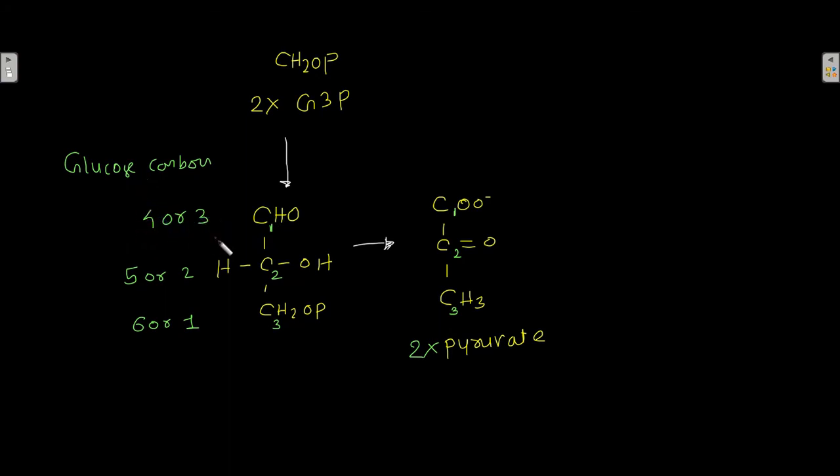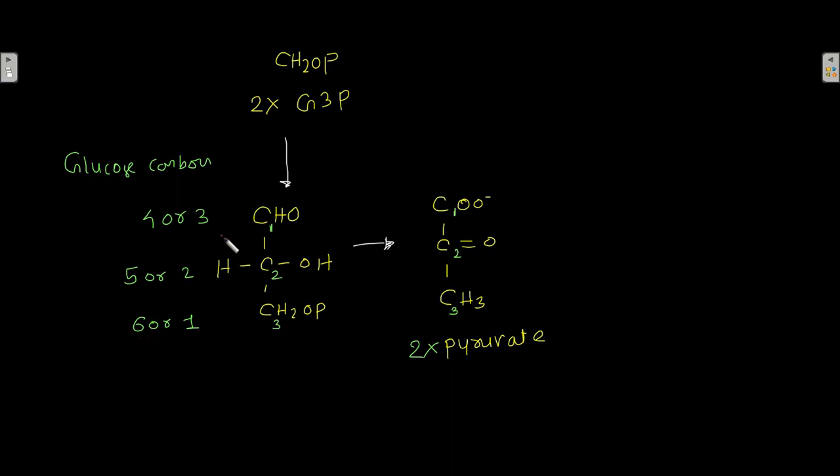That's the point of this discussion, that each and every carbon coming from the glucose is fixed. It means that the carbon which is present at position 1 in glyceraldehyde 3-phosphate or pyruvate has come from the 4th or the 3rd carbon of the glucose. This carbon cannot come from the 5th or 2nd carbon of the glucose or from the 6th or the 1st carbon of the glucose.